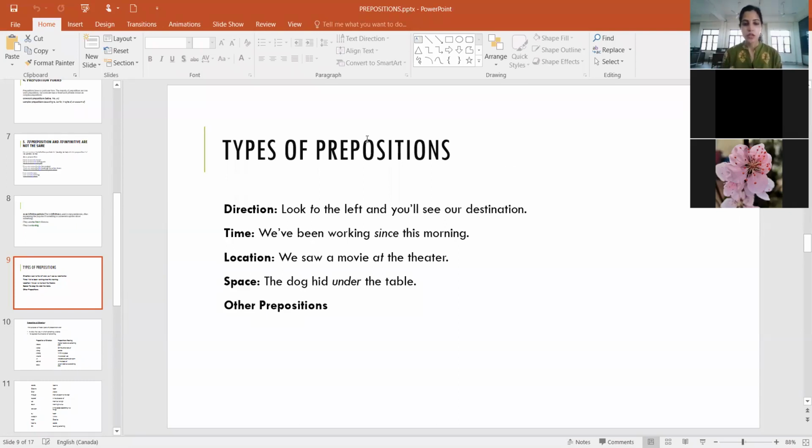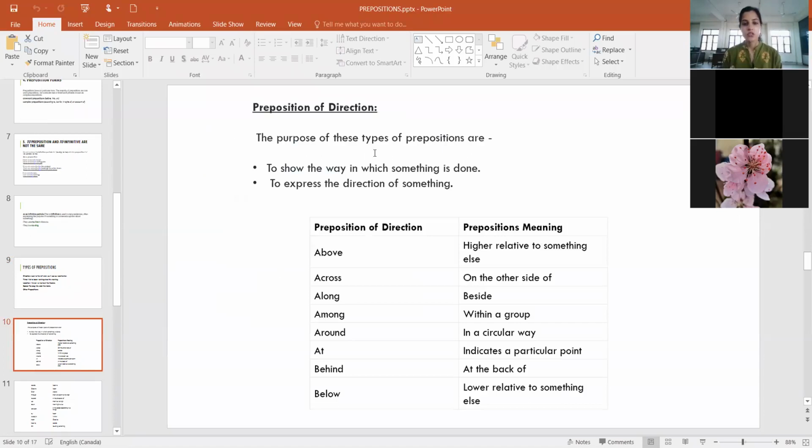So let's now take a look at the prepositions of direction. Again, just to show the way and to express the direction of something, a few examples are above, right? You already know the meanings. However, for your revision, I have included the meanings as well. So you know the meaning of above, across, along, among, right? Among is always used for a group. Between is always used when there are two people or two objects involved. So I would say between me and her, she is the better dancer, right?